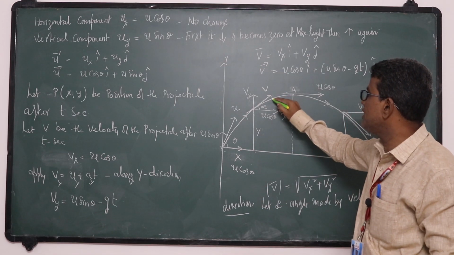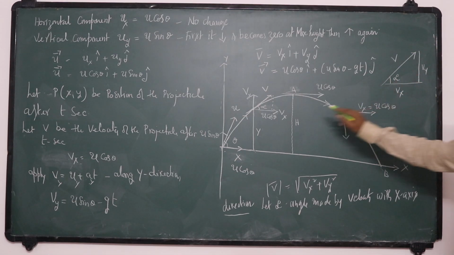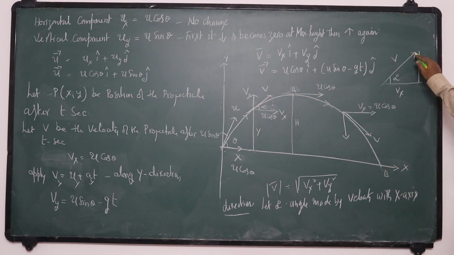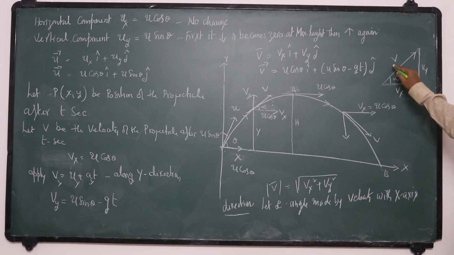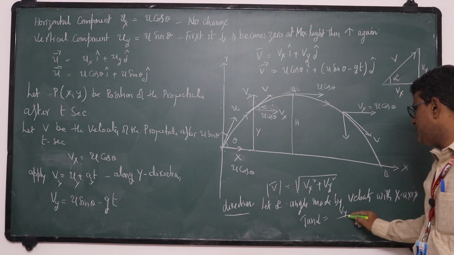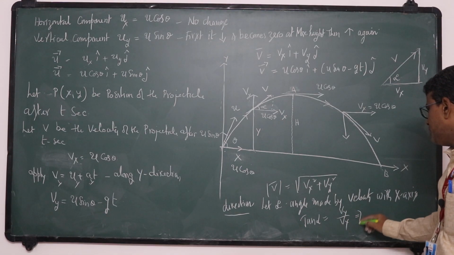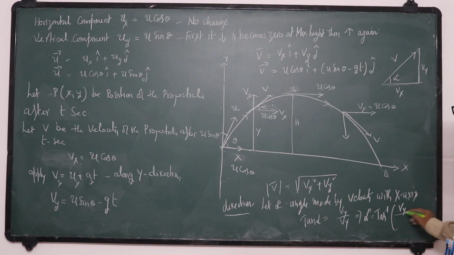So here in this triangle, I will draw this one separately. Velocity will be in this direction, v. This is the x component, this is the y component, Vy, and this is alpha. So you apply tan alpha. Tan alpha is equal to Vy by Vx. So I want alpha. Alpha is equal to tan inverse Vy by Vx.